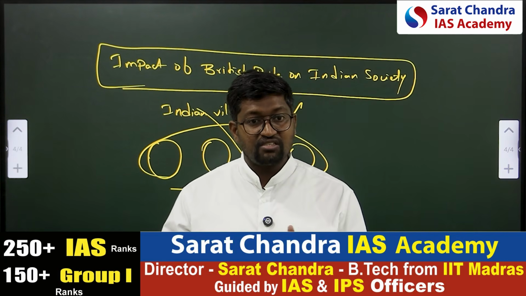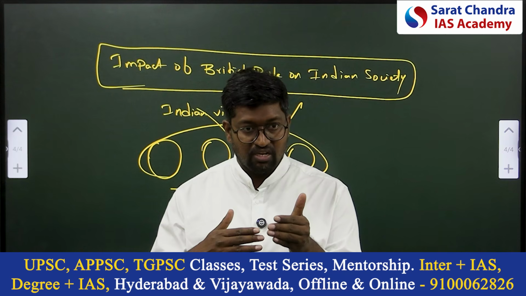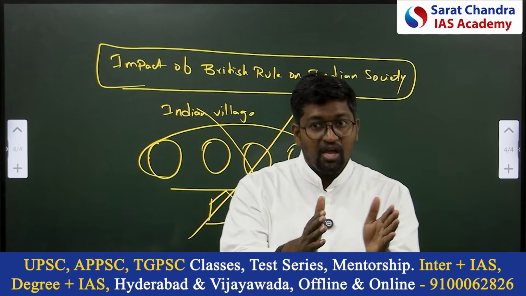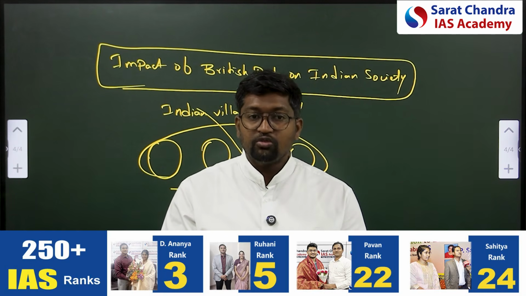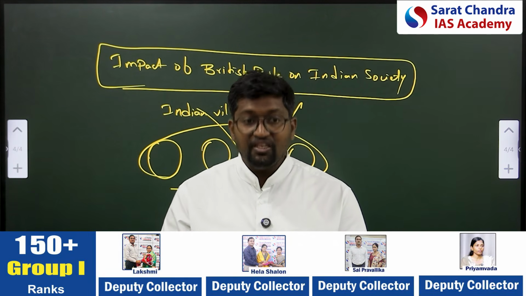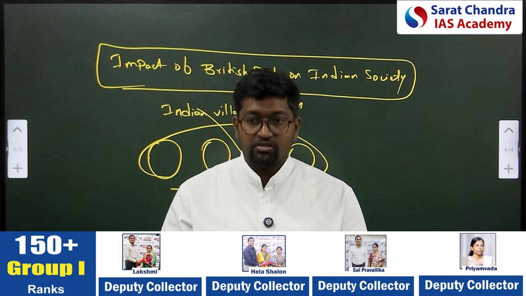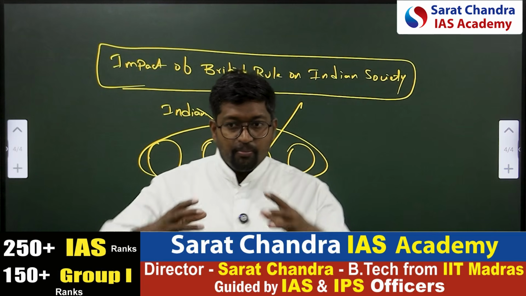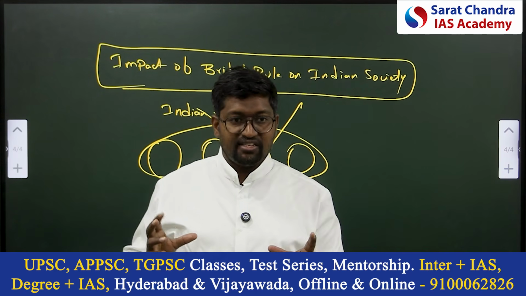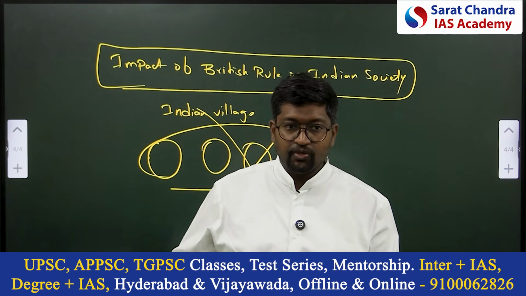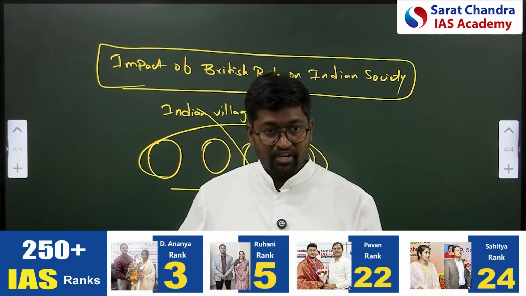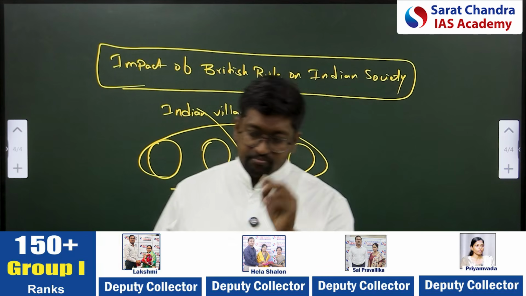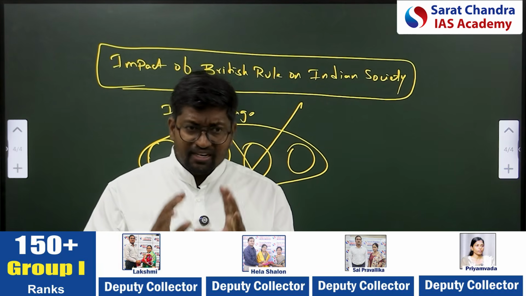In the name of integration of villages, they introduced revenue policies. When they introduced revenue policies, land automatically got transferred into British property. Once it was British property, they started extracting uneven revenues and dues from land. Land tax happened. This is how Britishers started to integrate villages in the name of land revenue, land exploitation, revenue exploitation. That is the reason why zamindari, ryotwari, all these things emerged. Now, this is nothing but understanding Indian society.